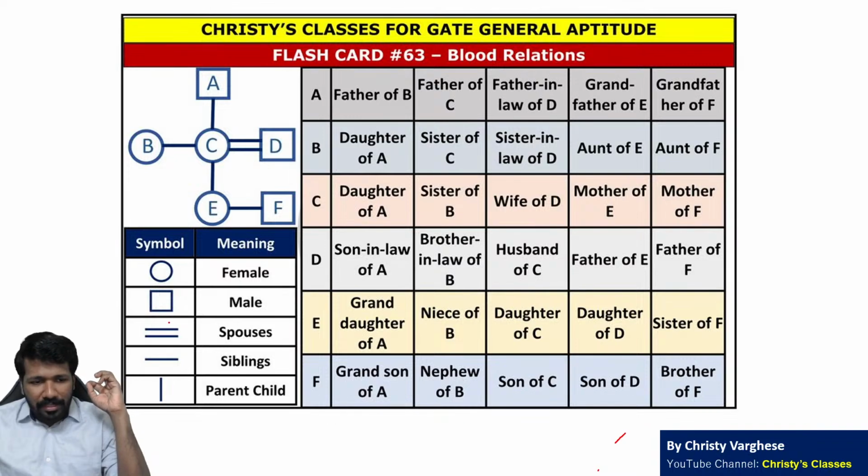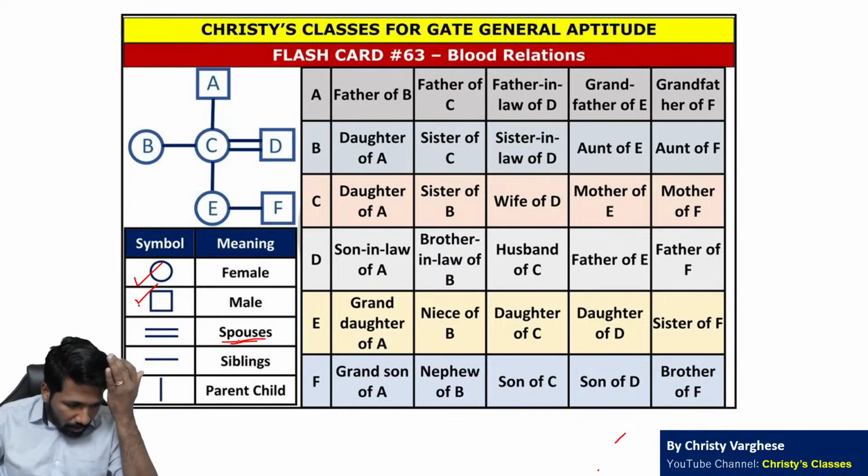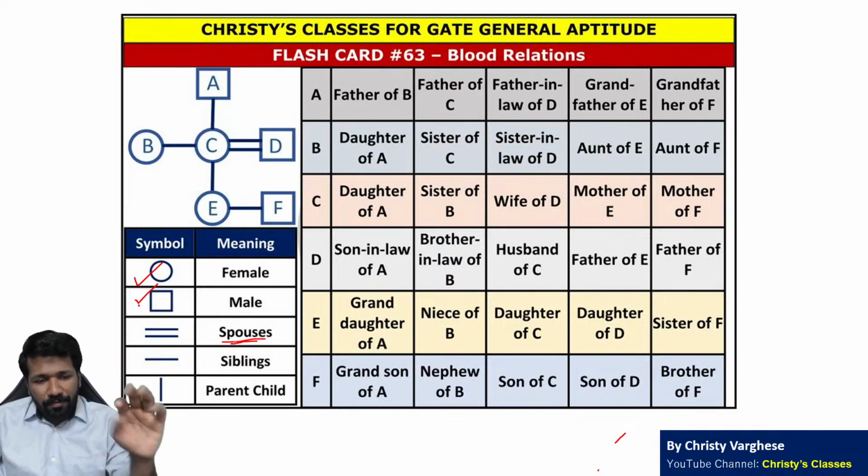Female I am representing by a circle. Any symbols are okay, but these are the symbols I normally follow because these are easy to represent. Female है तो circle, male है तो square या rectangle. Spouses है तो spouses का meaning क्या है? Spouses means husband wife, that is married couple. उसके लिए ये equal to symbol या double line use कर सकता है.